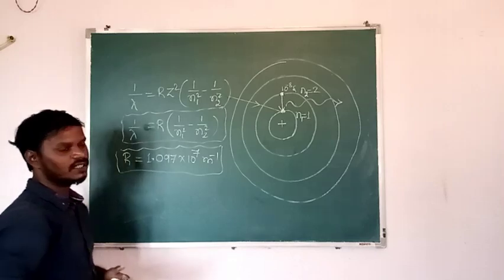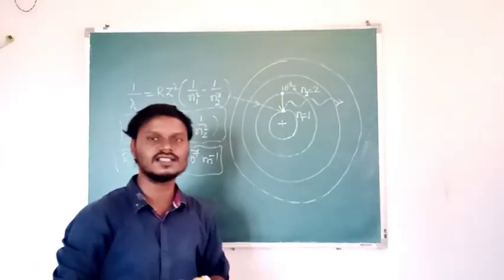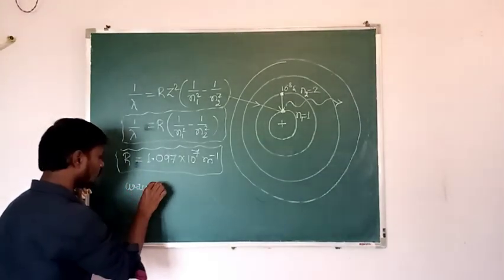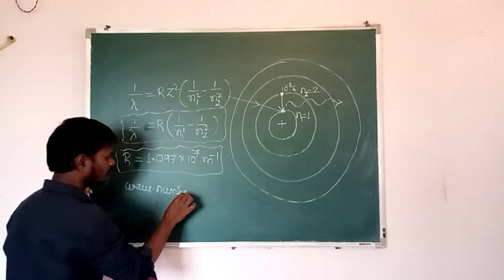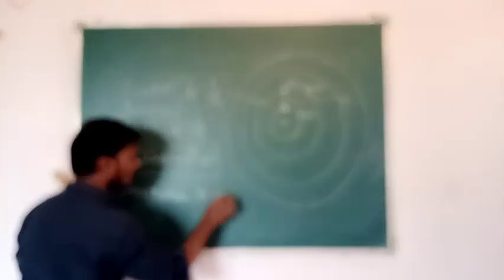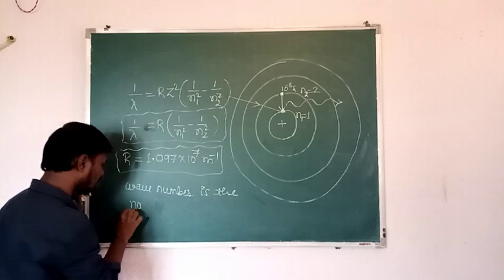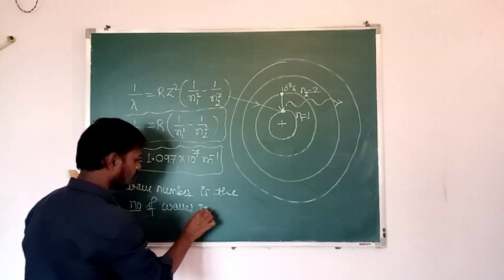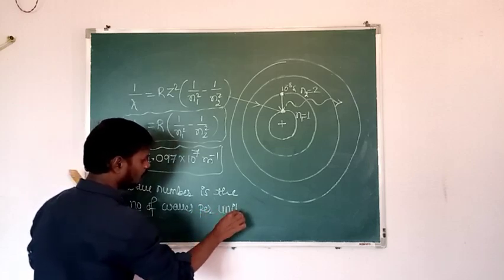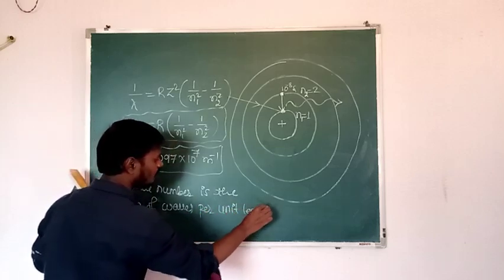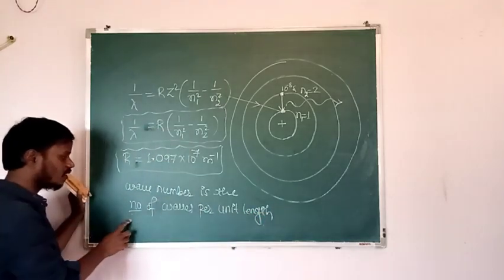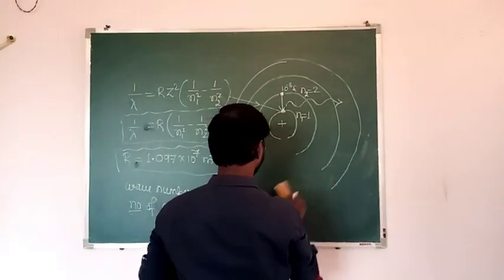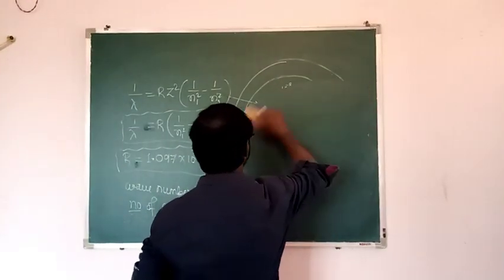Then we are going to discuss one more thing here. What is that? That is wave number. Wave number is the number of waves per unit length. See, what is wave number? Wave number is nothing but the number of waves per unit length, or the number of waves emitted per unit length.